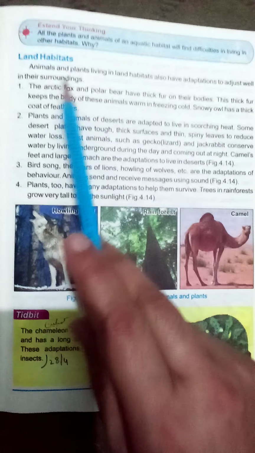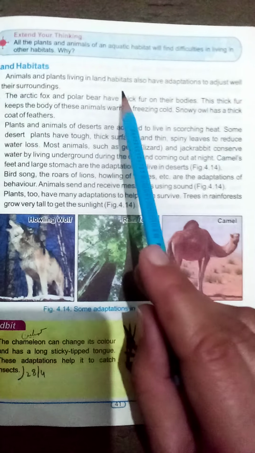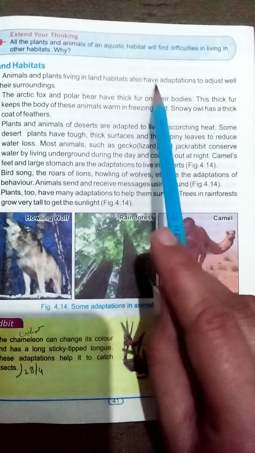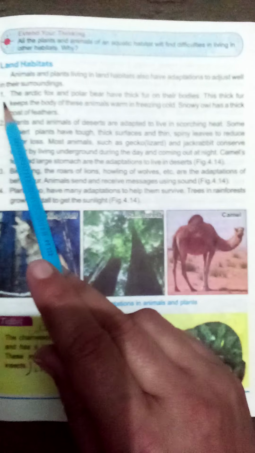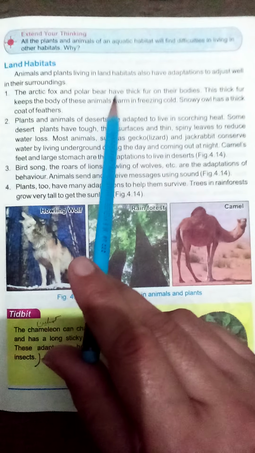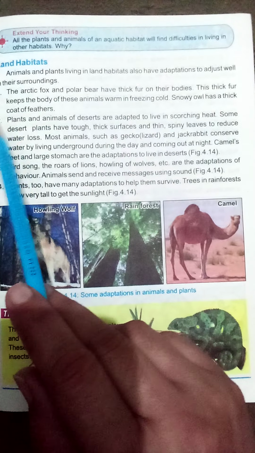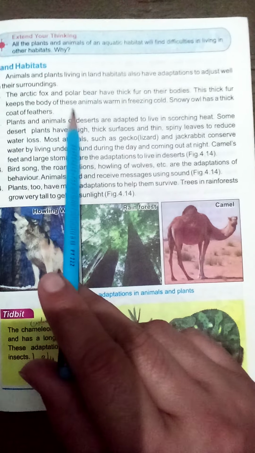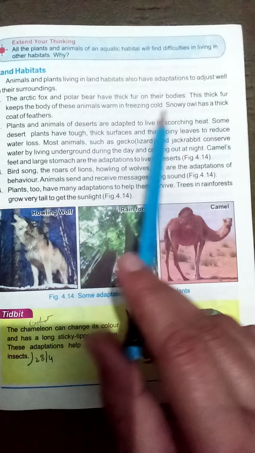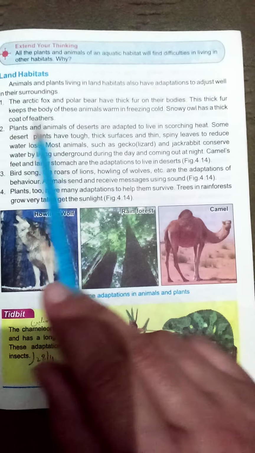It's land habitat. Animals and plants living in land habitats also have adaptations to adjust well in their surroundings. The Arctic fox and polar bear have thick fur on their bodies. This thick fur keeps the body of these animals warm in freezing cold. Snowy owl has a thick coat of feathers.